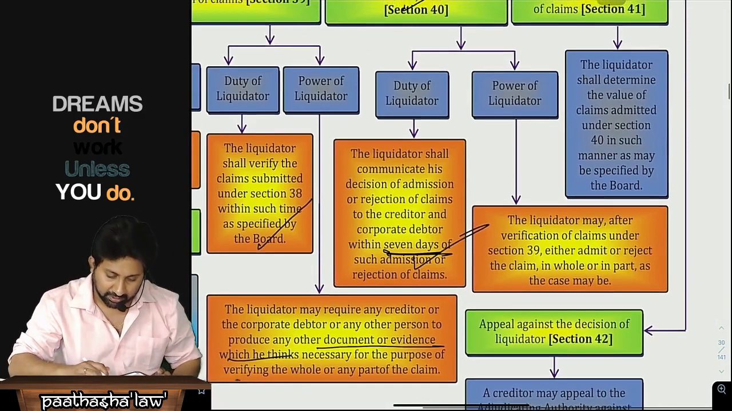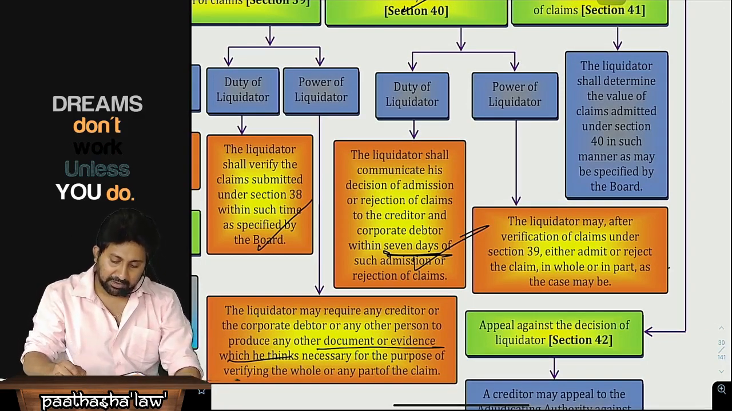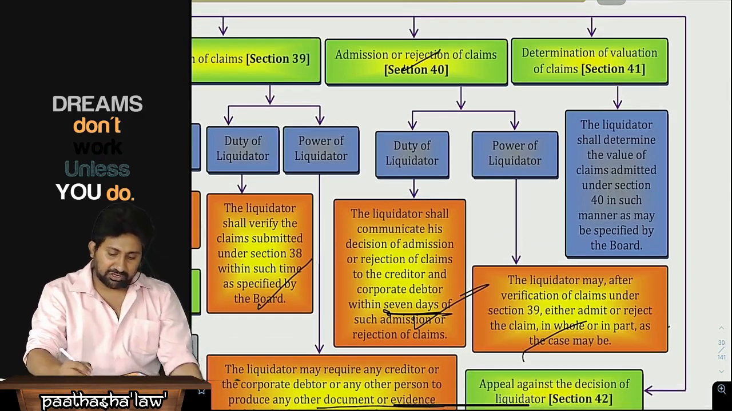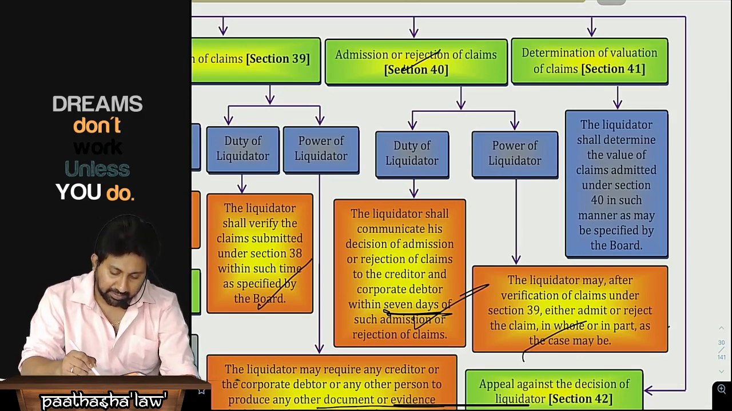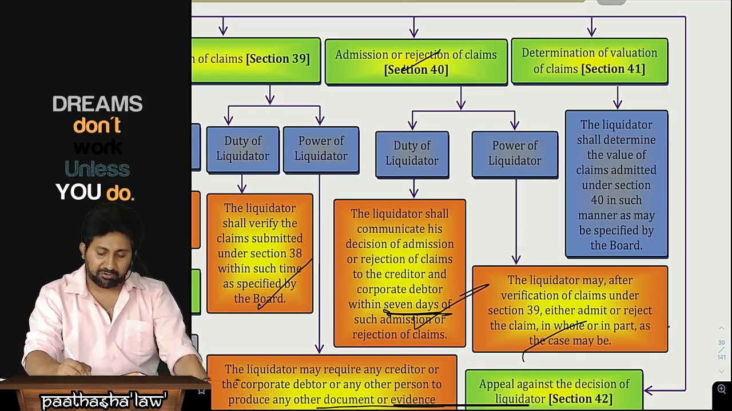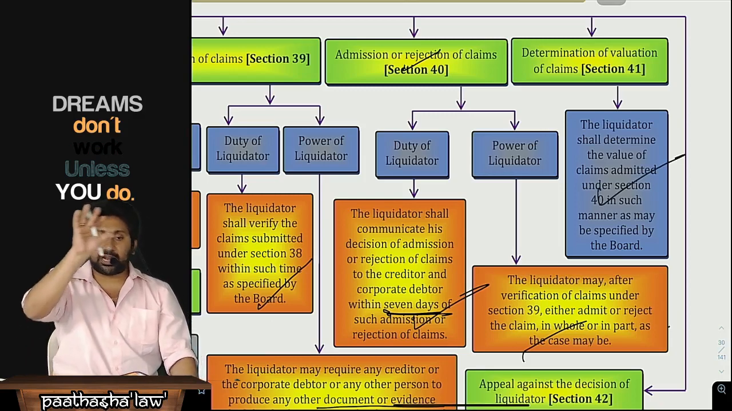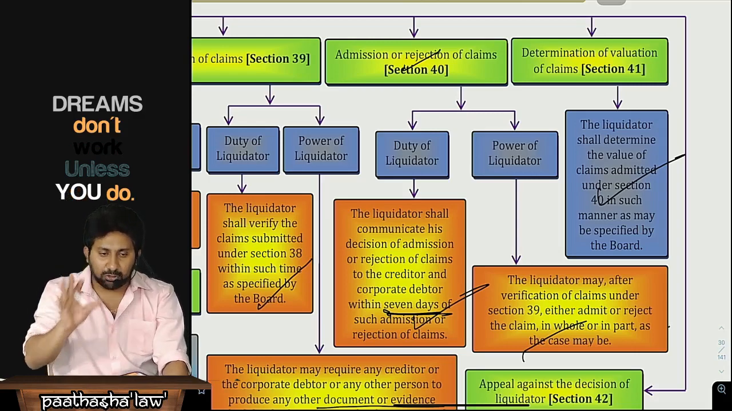Power of liquidator. The liquidator may, after verification of claims under section 39, either admit or reject the claim. Next, determination of valuation of claim. The liquidator shall determine the value of claims admitted under section 40 in such manner as may be specified by the board. Means what? All the claims will be there. I will total everything and I will value those particular claims.